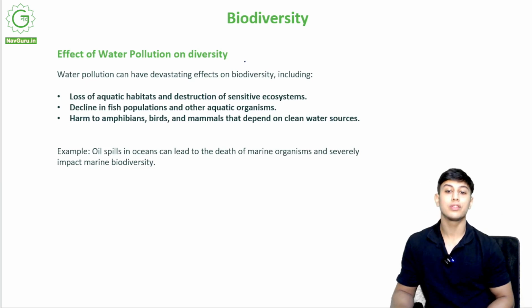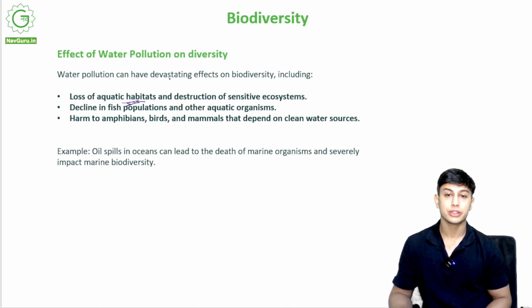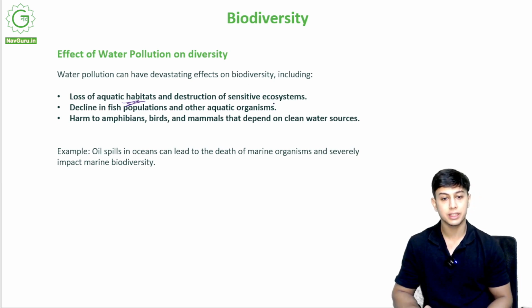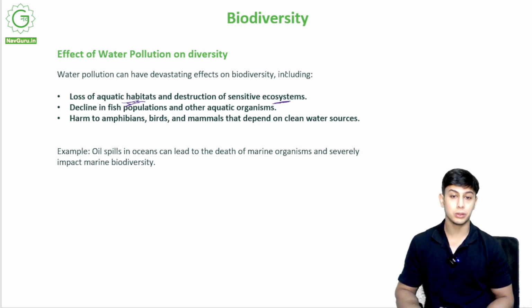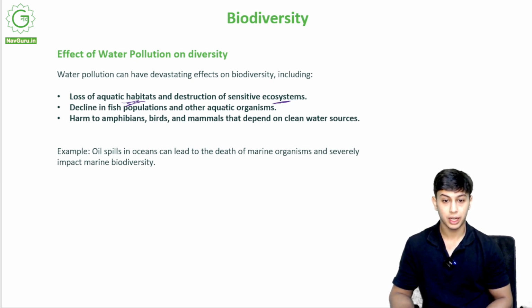Now, what are the effects of water pollution on biodiversity? Again, it will lead to a loss of aquatic habitat. There is not much space left for aquatic animals, and sensitive ecosystems are destroyed. If there is a lot of chemical pollution in the water, where will the small organisms go? They will die out. There will be a decline in fish populations and other aquatic organisms, like I told you. There is harm to amphibians like frogs, which live both on land and in water.